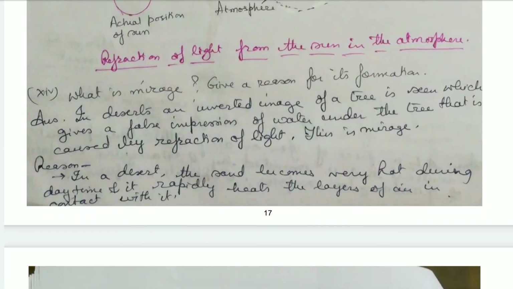Next is, what is mirage? Give a reason for its formation. In deserts, an inverted image of a tree is seen, which gives a false impression of water under the tree. That is caused by refraction of light. This is mirage. It gives a false impression that there must be some water, due to which there is a reflection of the tree.